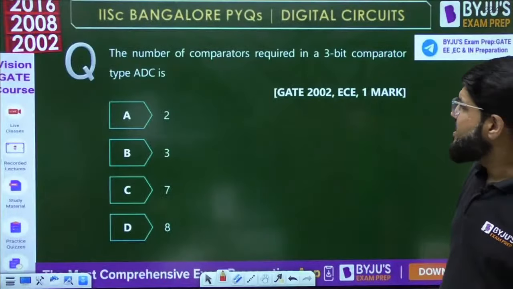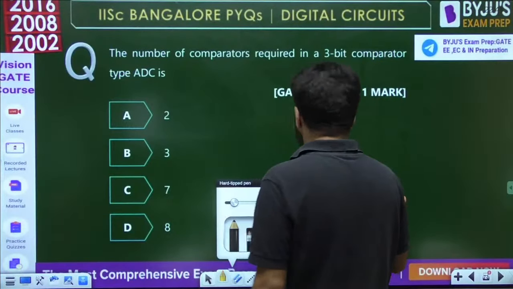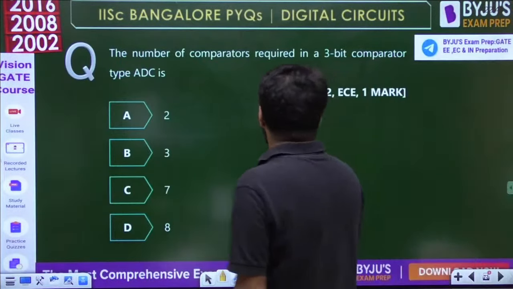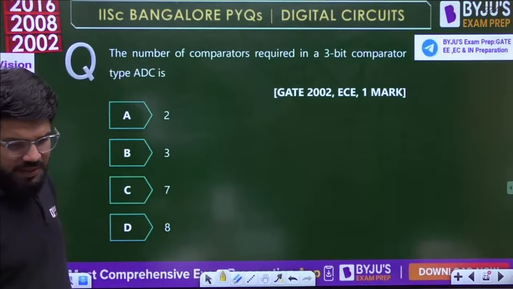Okay, next question, dear. Fundamental question of the ADC. The number of comparators required in a 3-bit comparator type ADC. Tell me.